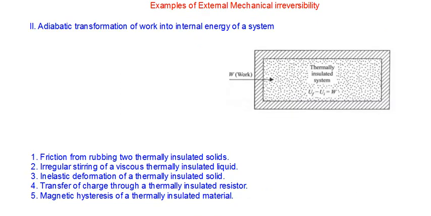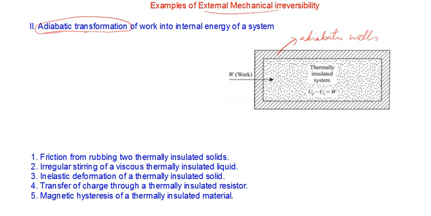So the next set of examples is also external mechanical irreversibility. In this set of examples, we'll see the transformation is happening not under isothermal condition. There is no reservoir associated, but it's under adiabatic conditions. In order to specify the adiabatic condition, you can see that the system has now been shown thermally insulated, by some adiabatic walls. These lines or walls are adiabatic in nature.